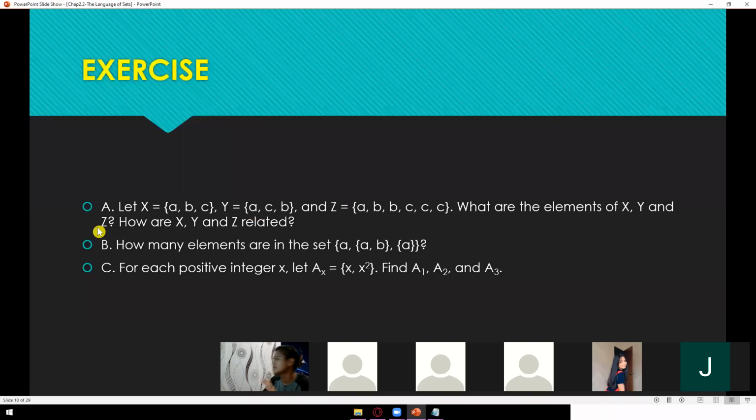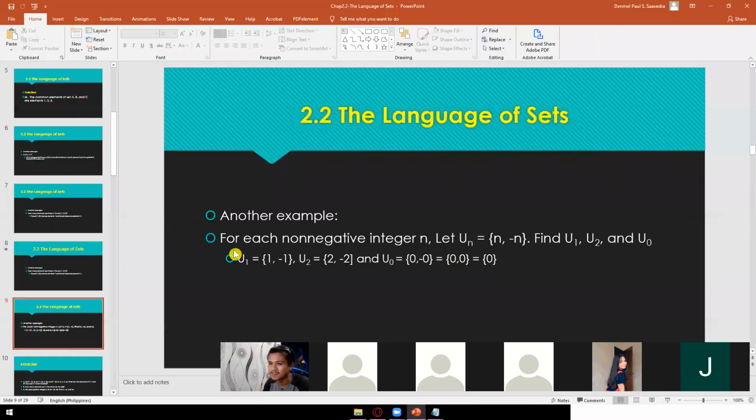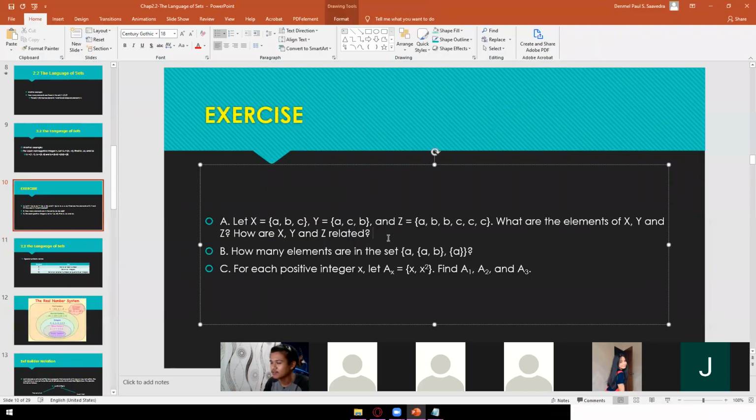What are the elements of X, Y, and Z, wherein they are the same? ABC. Why? I only just realized these questions are nonsense. This one was from a year ago, and I only added to it today. So the answer to the first is that X, Y, Z equals the elements A, B, C.